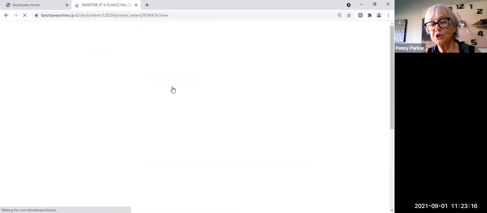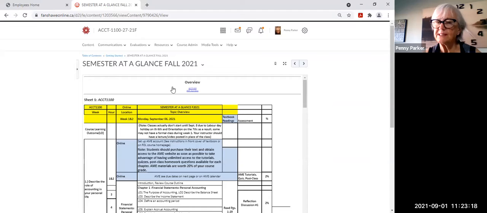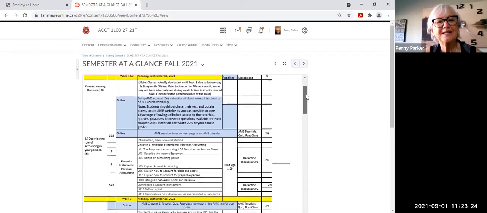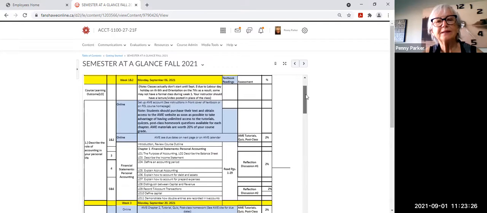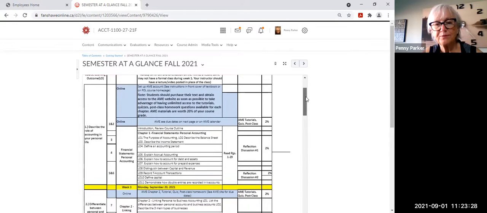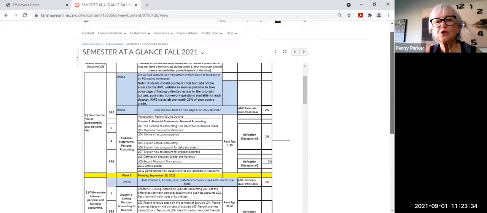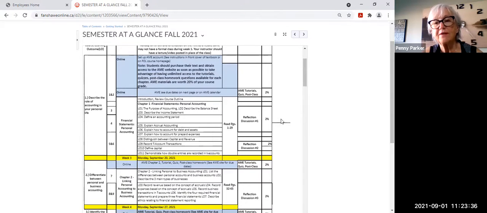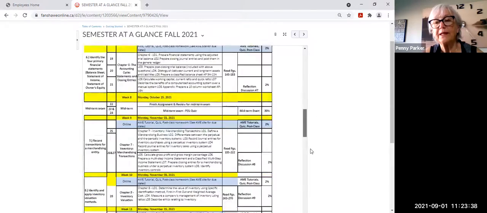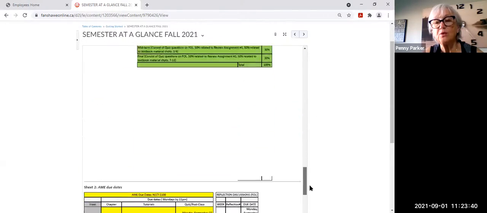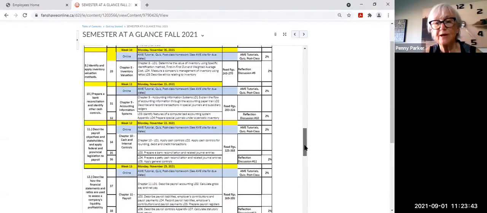My recommendation to you would be to download this. This is in an Excel template format. It has a lot of information. It has the weekly listing of the chapters, the learning outcomes from those chapters that we're going to do. It also shows you the questions that your instructor will likely recommend that you do in that chapter.